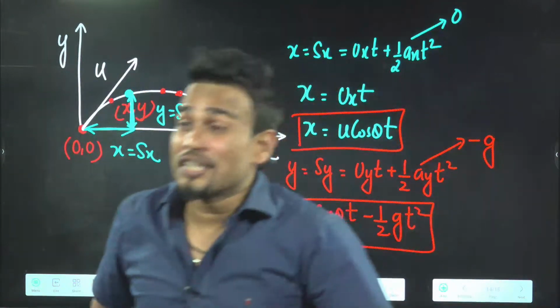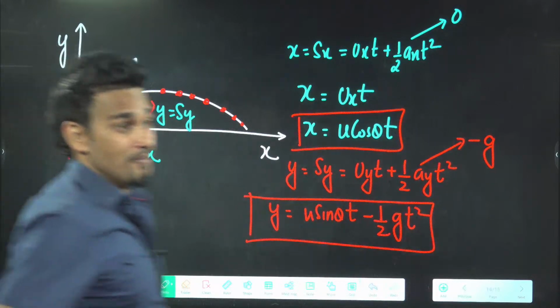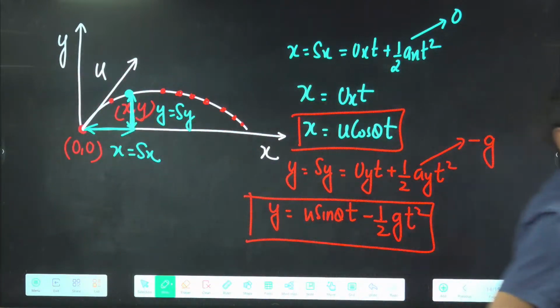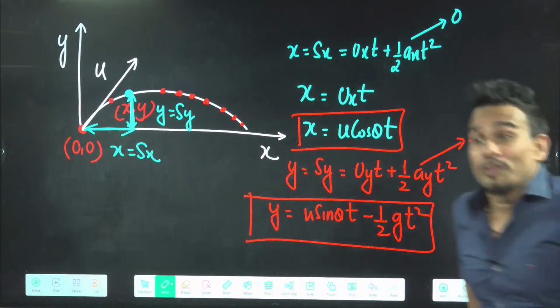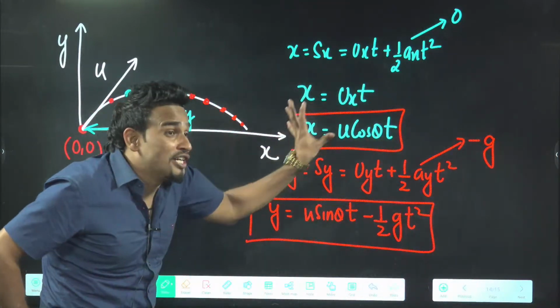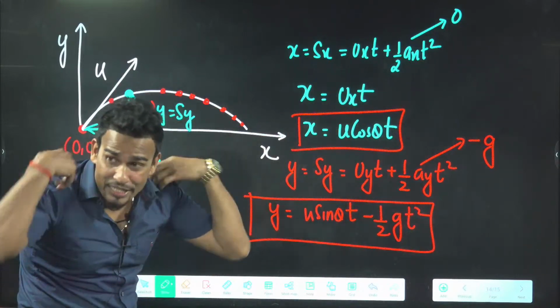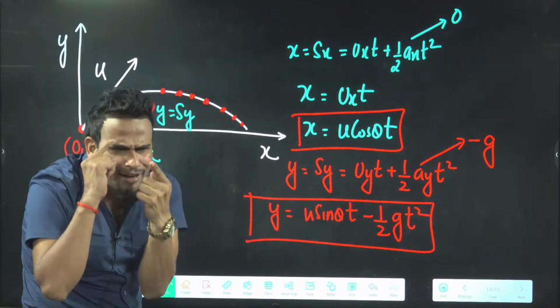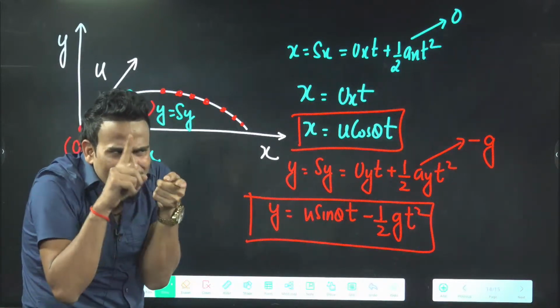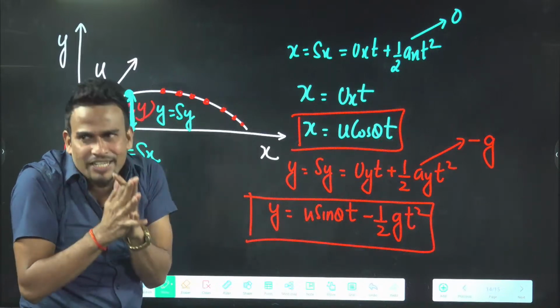Are these two equations the equation of trajectory? No, they are not equation of trajectory. They are just showing you how the x coordinate depends on time, and how the y coordinate depends on time. Equation of trajectory means there should be only a relation between the x coordinate and the y coordinate. Remaining things must be constant.